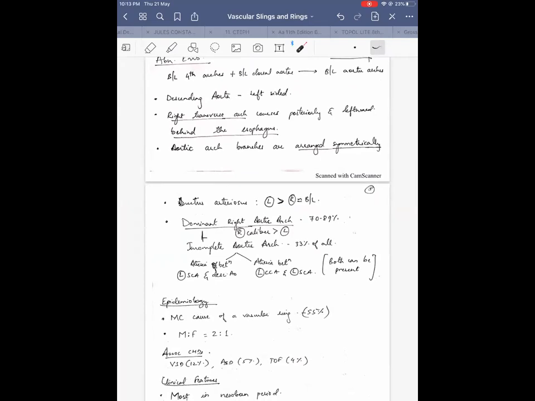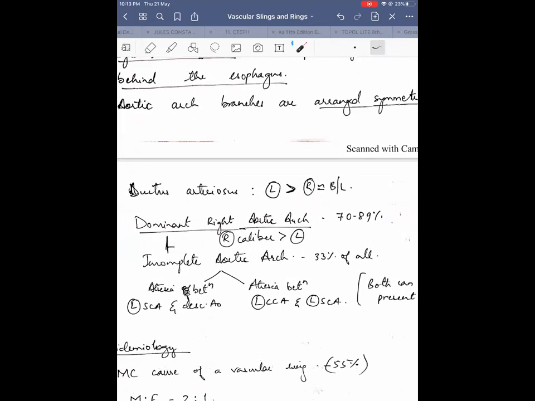After this, we also have to know one more thing, which is the dominant aortic arch. Most commonly, the dominant aortic arch is the right aortic arch. Dominant aortic arch simply means the arch on which side has the larger caliber. So in 70 to 89% of them, the right aortic arch is dominant, or has a larger caliber than the left. There can also be an incomplete aortic arch, present in 33% of all double aortic arches.